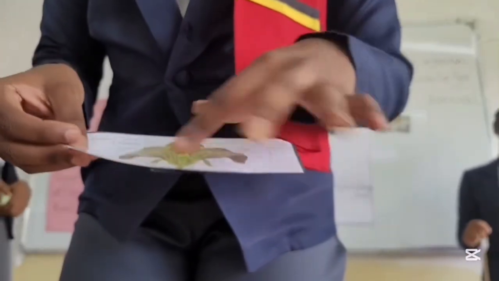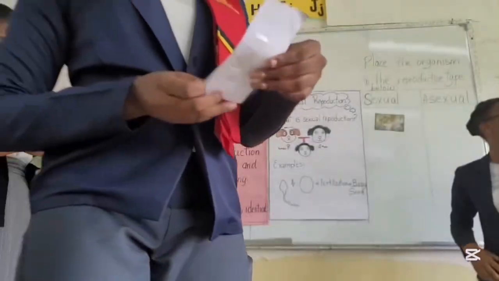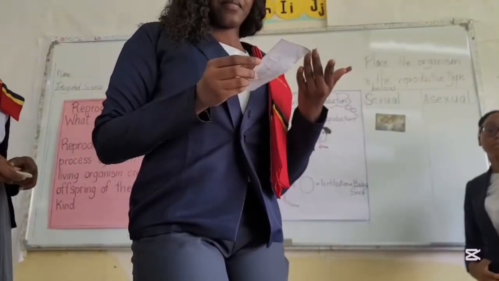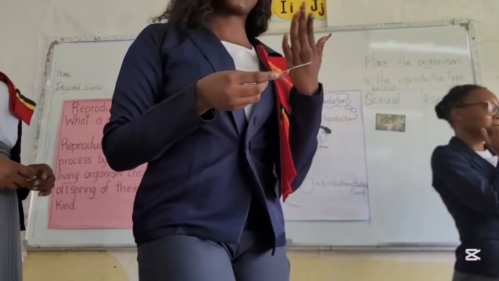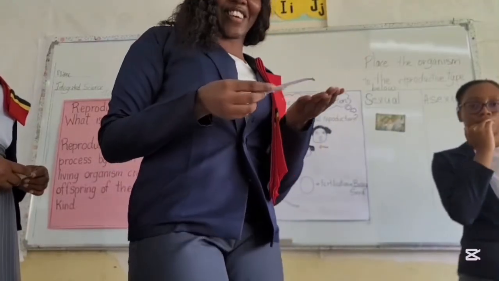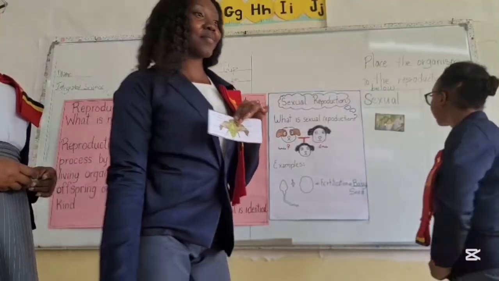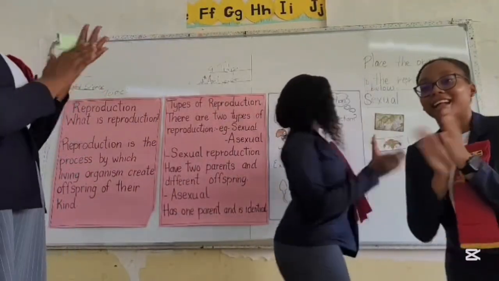We have the female parts of the flowers, and we have the male parts of the flowers. So there are two parents. Which type of reproduction would this organism be under? Sexual reproduction. Very good. Give them a round of applause.